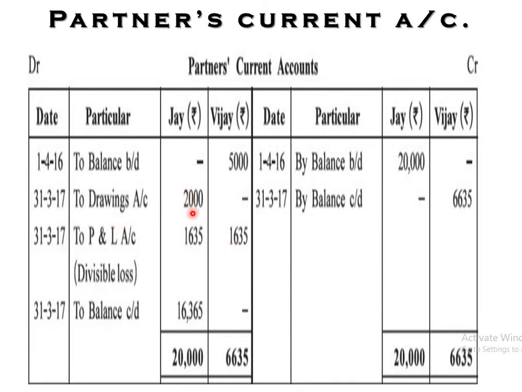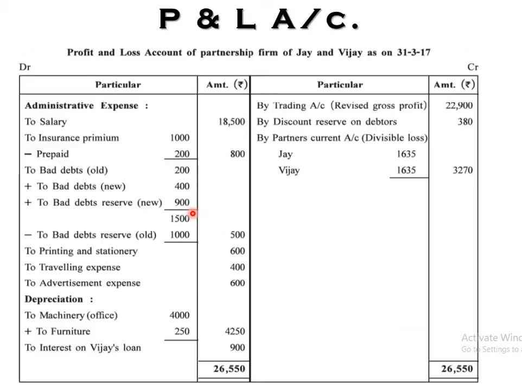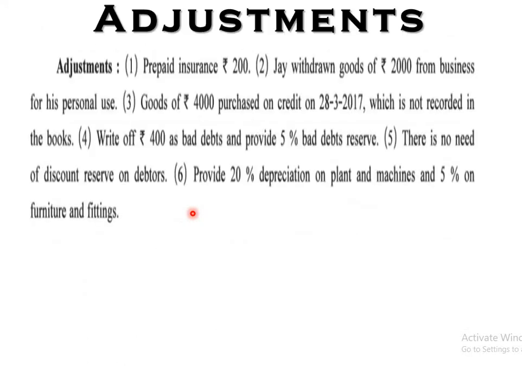The other entry is deducted directly in the balance sheet. Since the information is not given, we will not take it as an amount in the balance sheet. So that is the only entry here. Next adjustment. Yes, here it is.